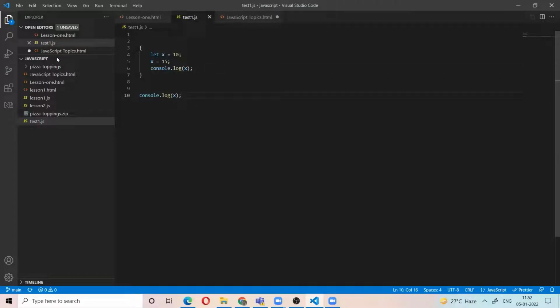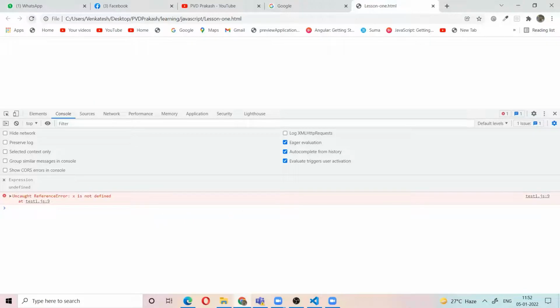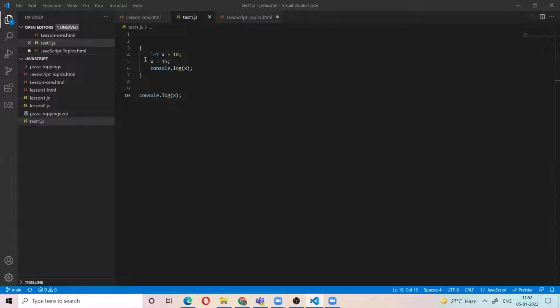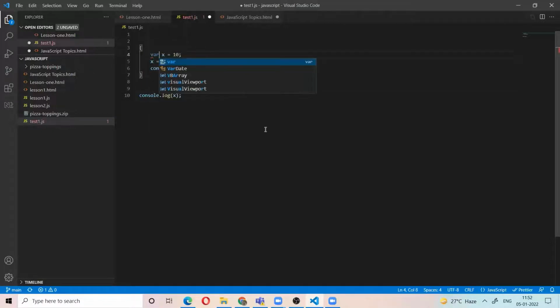Let's see. Right? If you define a variable with var, you can use that variable outside the block. That is the difference between let and var.